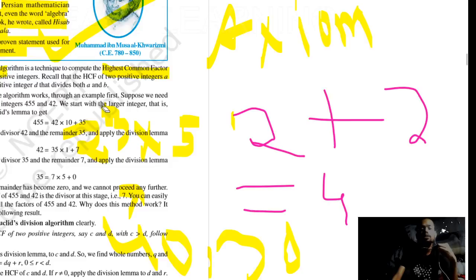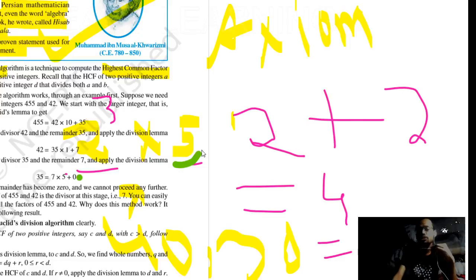2 to the power 3 into 5. So its prime numbers are 2 and 5. And so 30 can be written as 5, 2 into 3. Okay. So what is common between these two things? See, 5 is common.